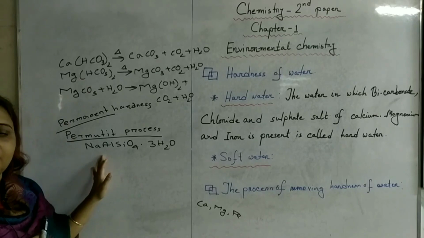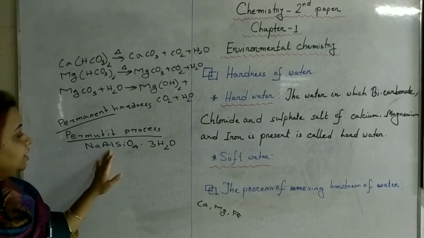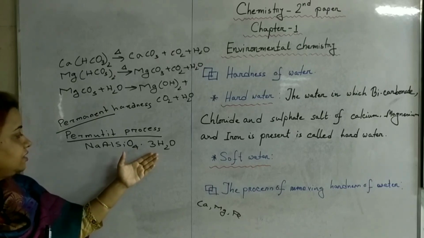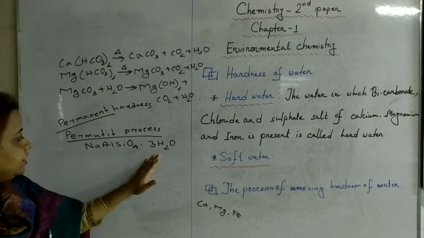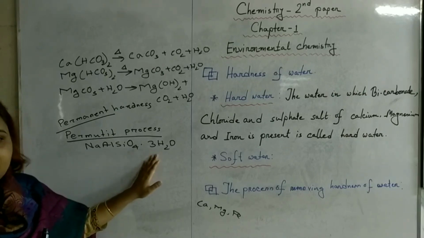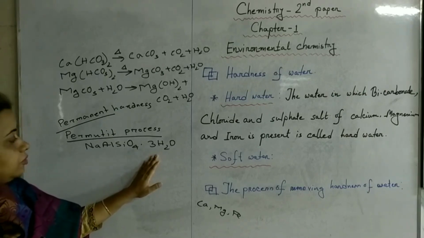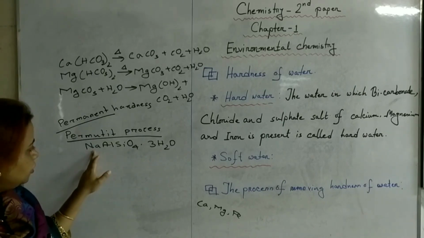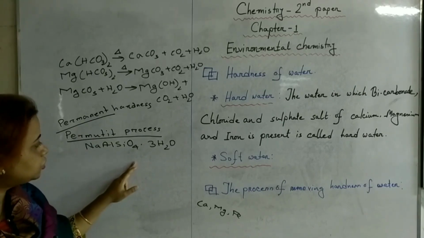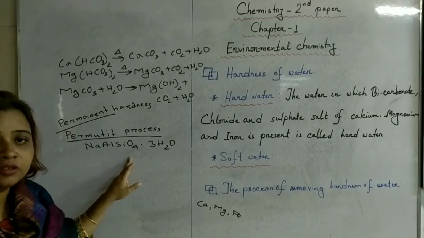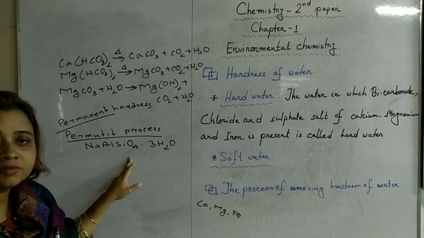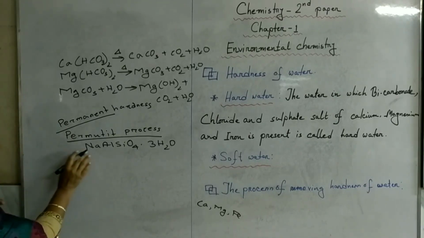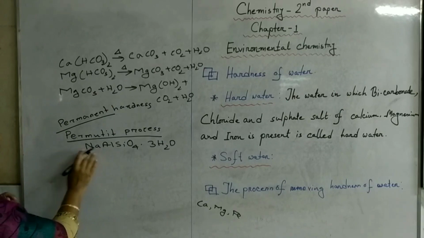Permutit is a hydrous sodium aluminium orthosilicate. Hydrous means where water is present. Sodium aluminium orthosilicate, and the formula of permutit is like this. And what is the principle of permutit process? Do you know? In this case, the basic portion of permutit and the basic portion of the salt which is dissolved in hard water become exchanged. How? Suppose sodium, the basic portion of permutit, is sodium ion.